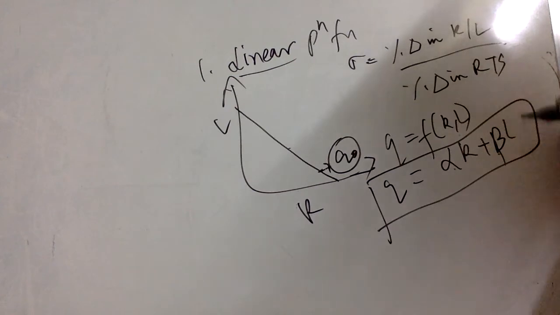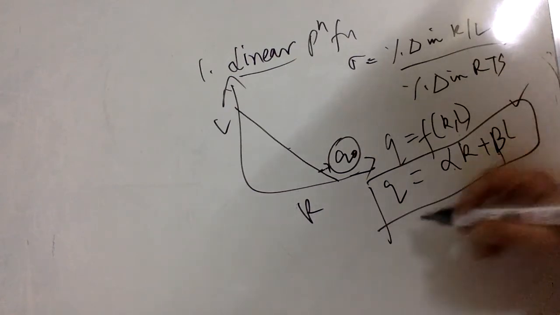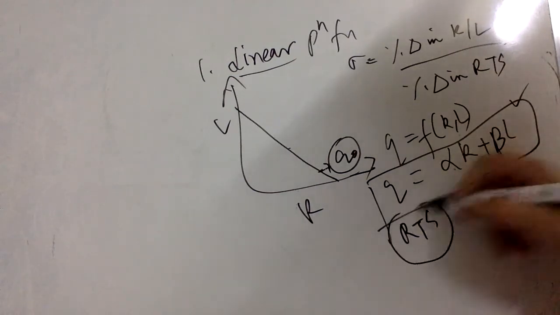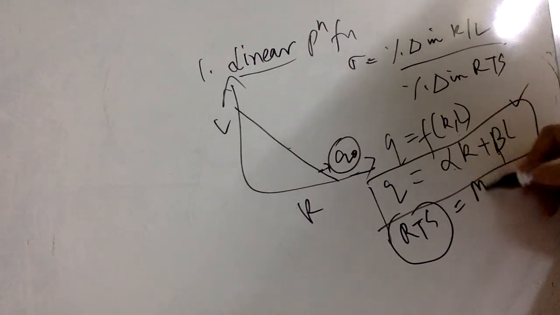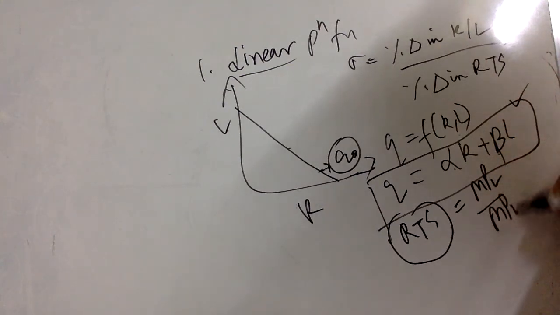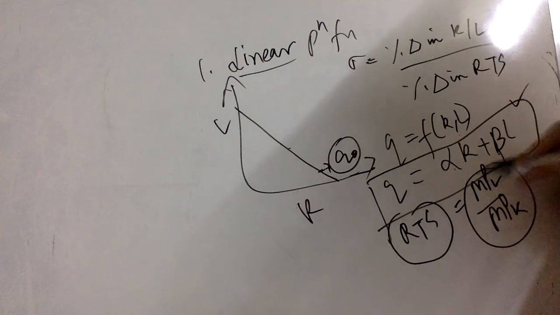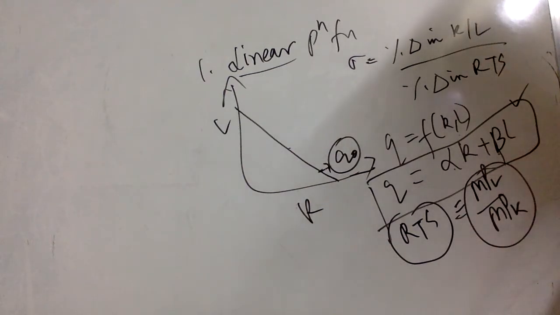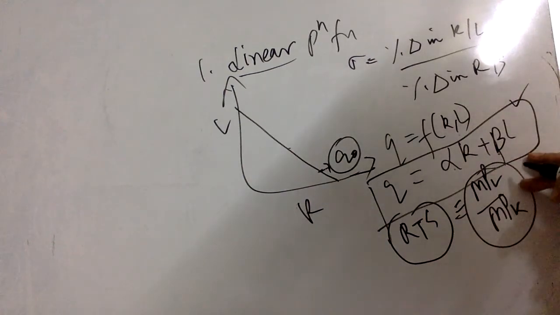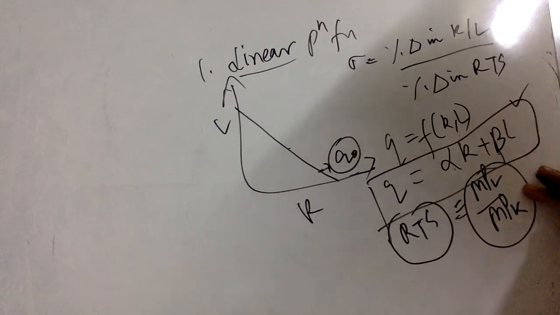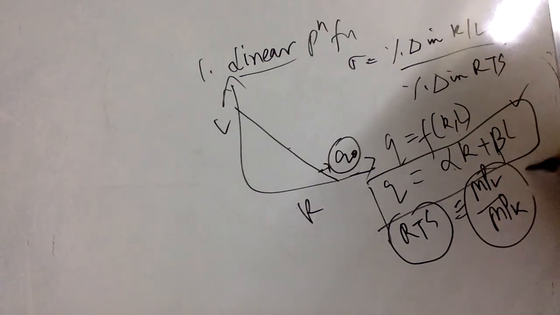Alright. Now we want to check what the RTS of this is. Can you compute RTS? How do we compute it? It's the ratio of the marginal product of labor to the marginal product of capital. Now this RTS here is actually a constant number, minus beta by alpha, so it's a constant number.